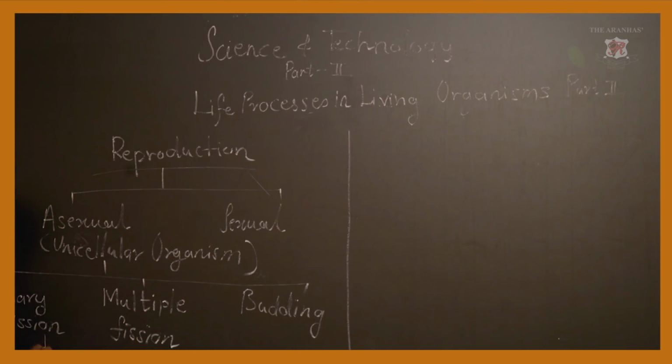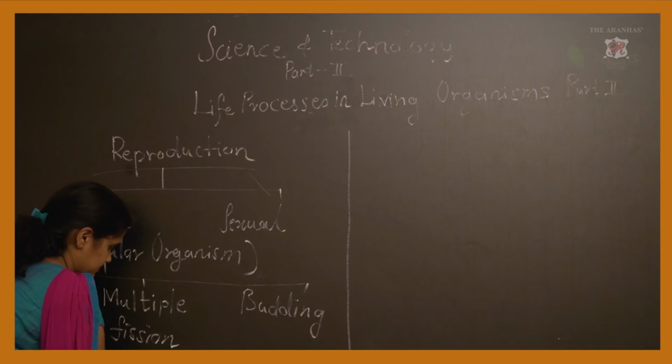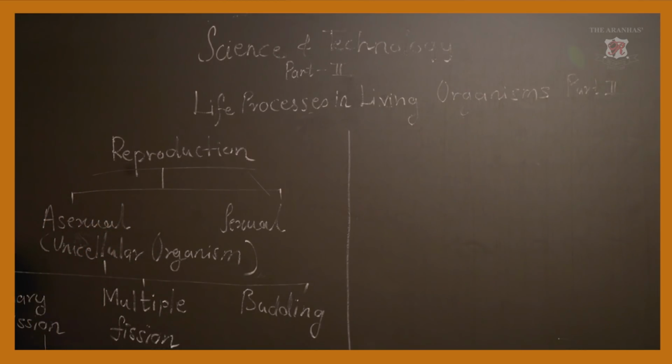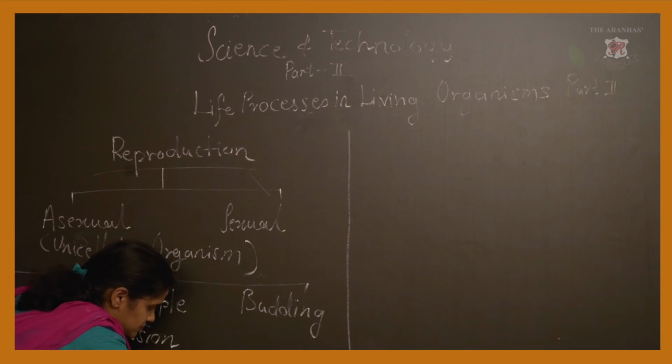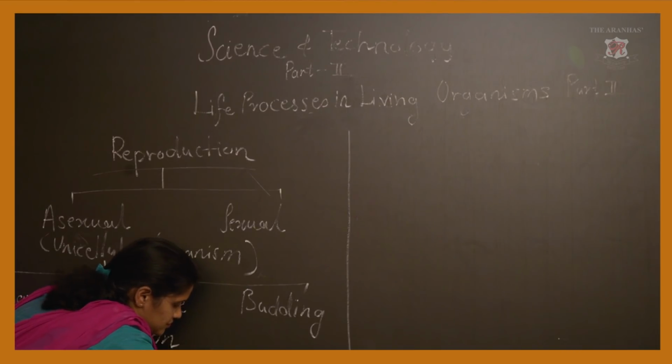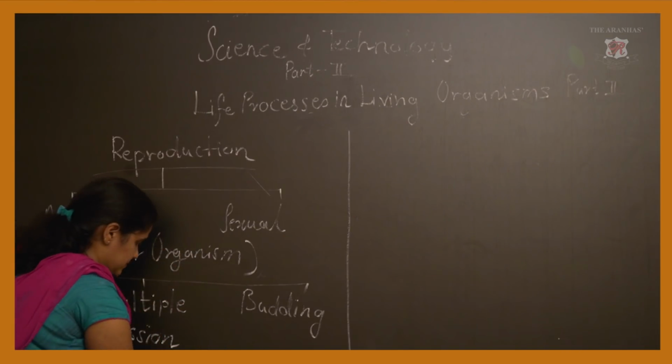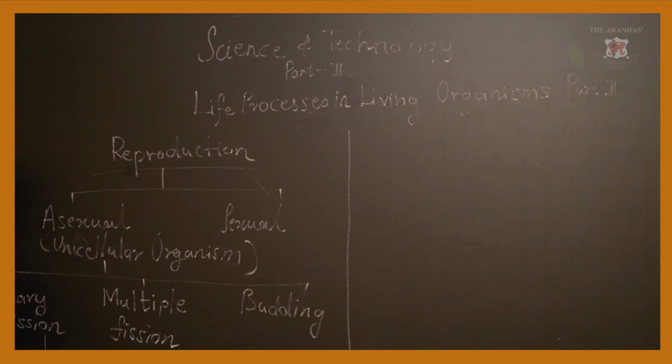Those types are simple binary fission, then transverse binary fission, and longitudinal binary fission. Let us learn one by one.